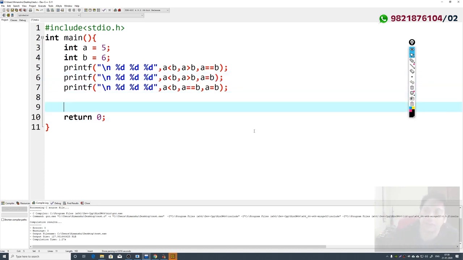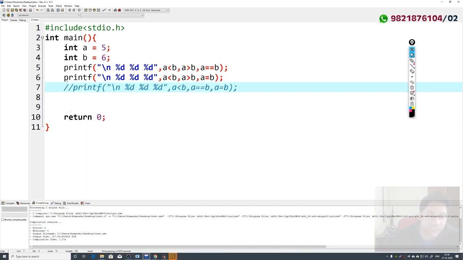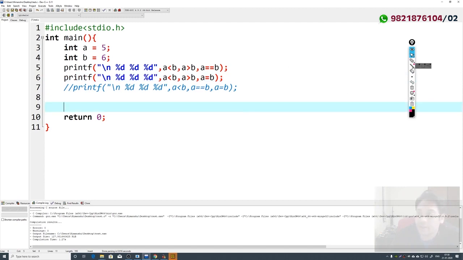Logically, what should be the output? First of all, let's comment this statement and look at the first two statements. Here the value of a is 5, the value of b is 6. So 5 is less than 6, so it should give us a value 1. This should give us a value 0, and this should give us a value 0.